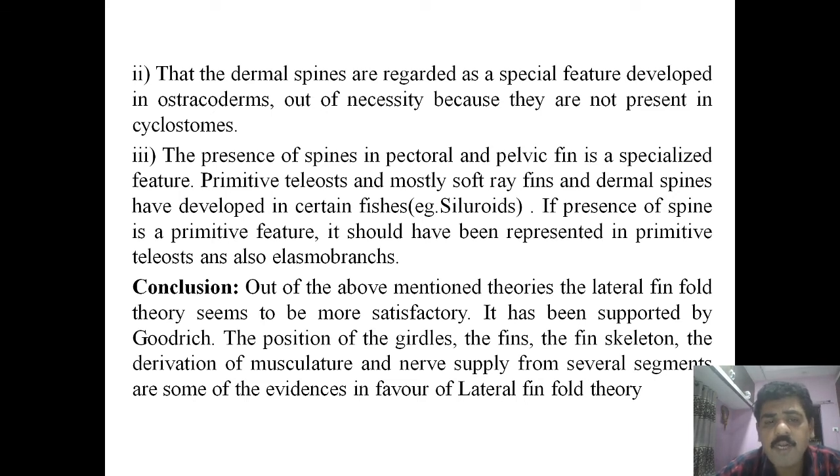The primitive teleosts have mostly soft ray fins, and dermal spines have developed in certain fishes like the coelurids. If the presence of spine is a primitive feature, it should have been represented in primitive teleosts and also in elasmobranchs. These were the objections to Romer's theory.